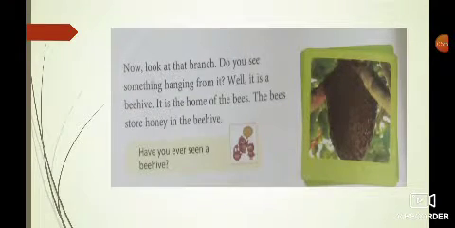Now, next page. Now look at that branch. Another branch is there. What can we see? Do you see something hanging from it? Children, can you see something hanging on the branch of the tree? Well, it is a beehive. Do you know what a beehive is?